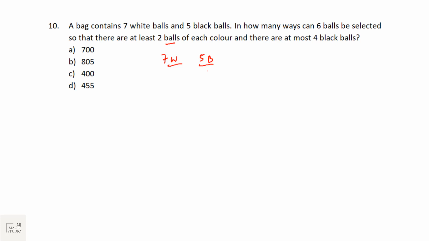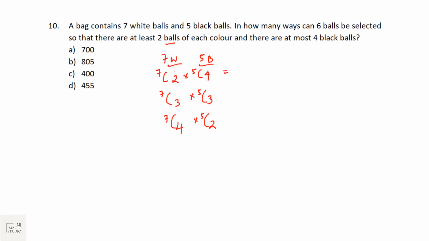So let us start with 4 black balls. Then we should have 2 white balls, or 3 black balls, then 3 white balls. If we select 2 black balls, then we need to select 4 white balls. And we cannot go for 1 black ball because at least 2 balls of each color should be there. So these are the 3 cases that we will have: 7C2 into 5C4 plus 7C3 into 5C3 plus 7C4 into 5C2.